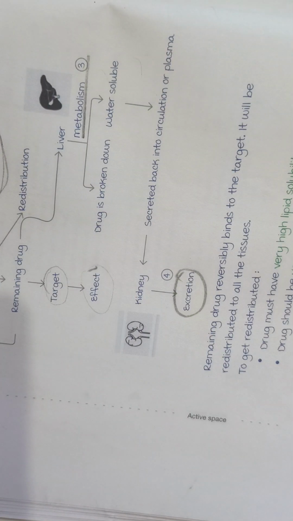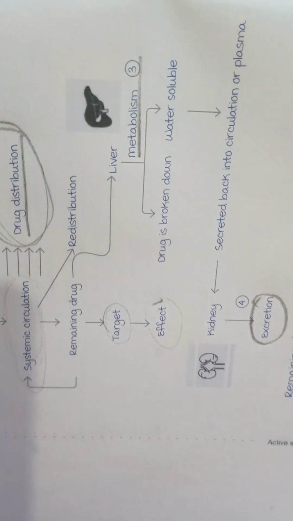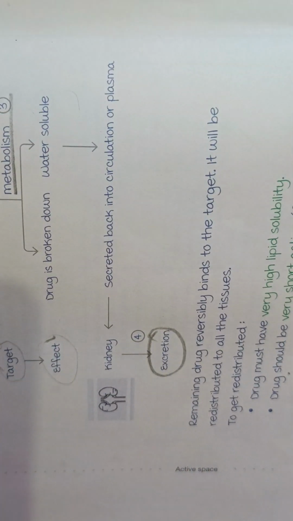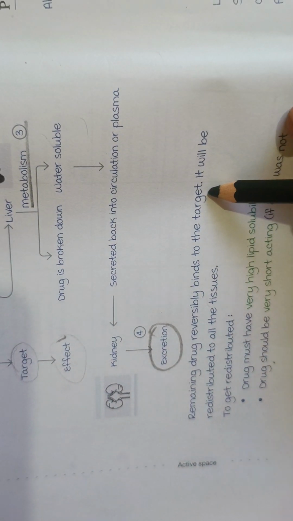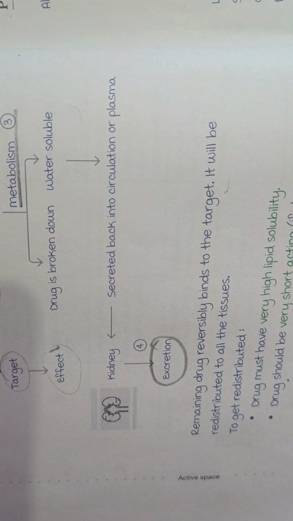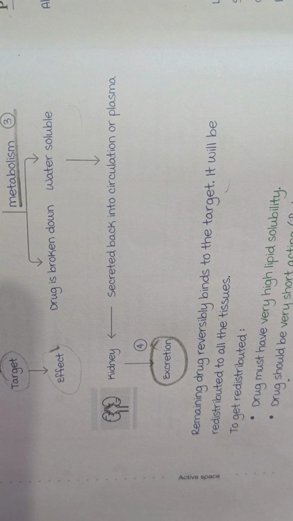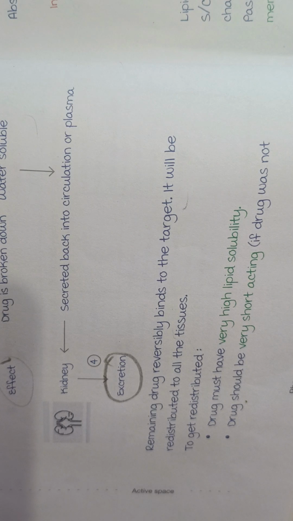So there are a few important basic points to understand what exactly this does. If you observe carefully here, the remaining drug reversibly binds to the target. It will be distributed to all the tissues. To get redistributed, the drug must have very high lipid solubility. The drug should be very short acting, right? So what is it trying to tell us?